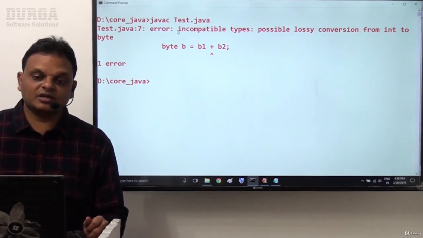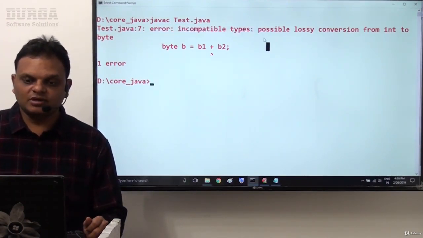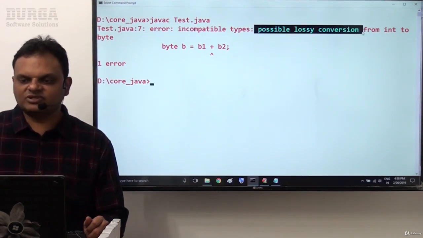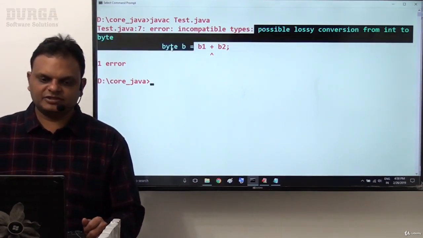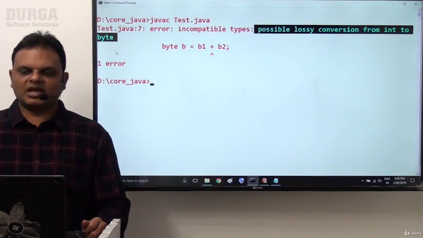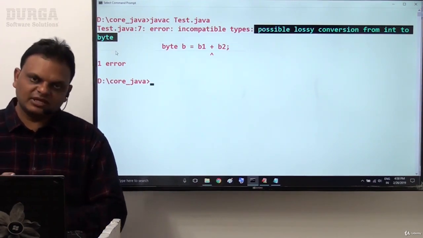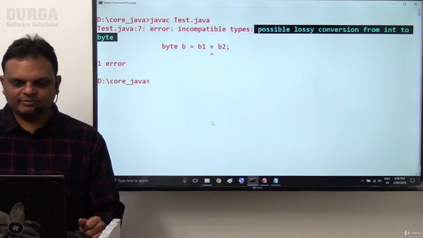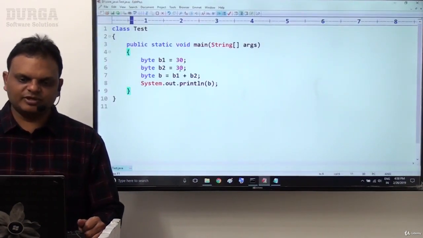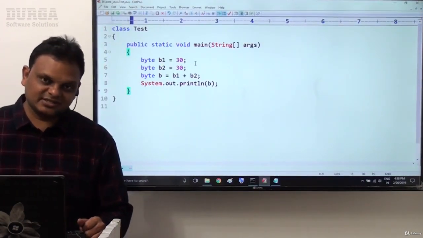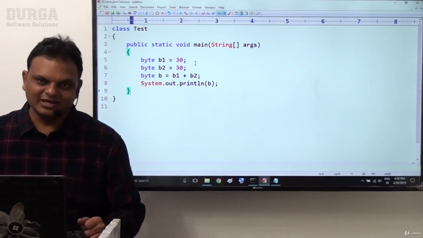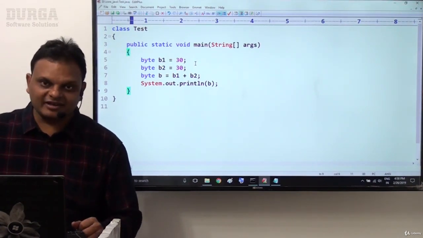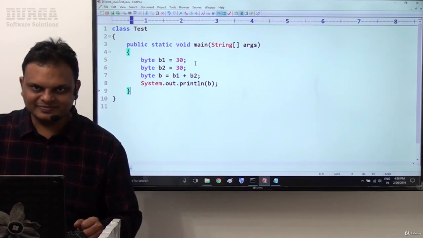What exactly is the compilation error? Incompatible types: possible lossy conversion from int to byte. Still we are getting the same error. Actually, b1 value is 30, b2 value is 30. 30 plus 30 is 60, and 60 is within the range of the byte. But still we are getting a compilation error. Why are we getting a compilation error?